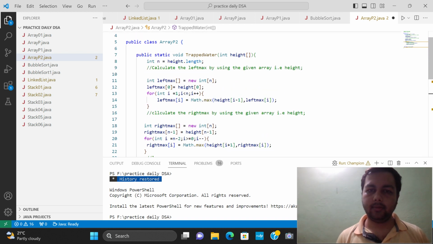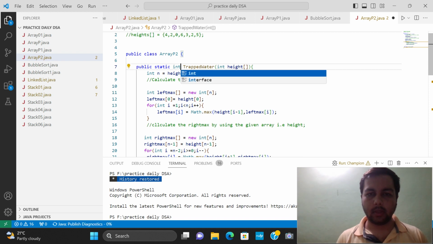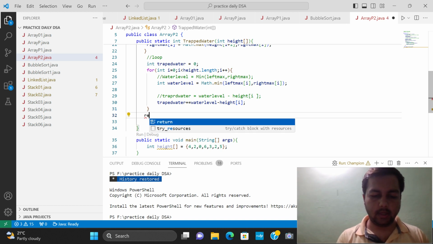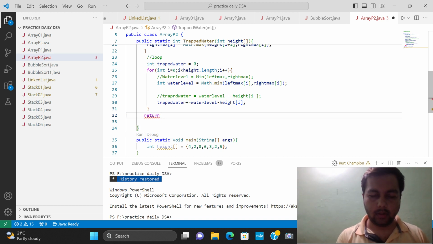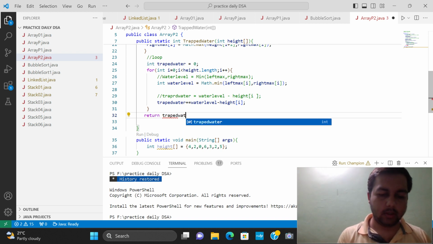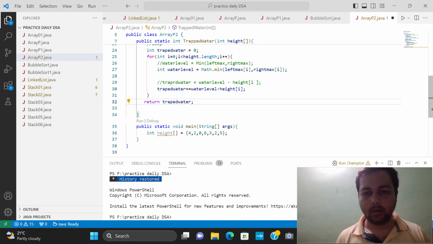This is a void type, but I will make it an int type. The return type of this method is int. So we have to return the trapped water.